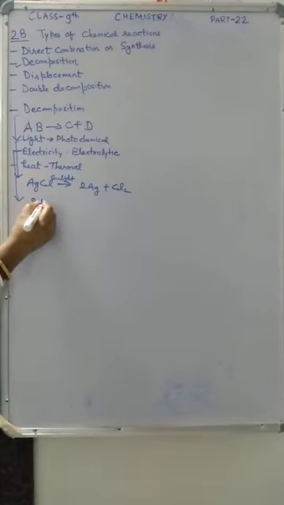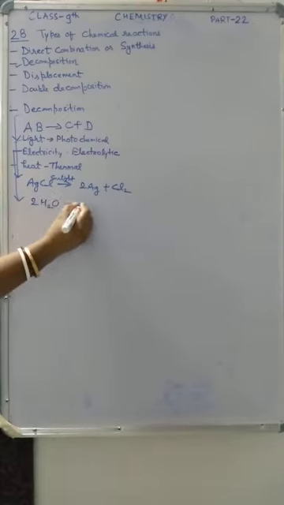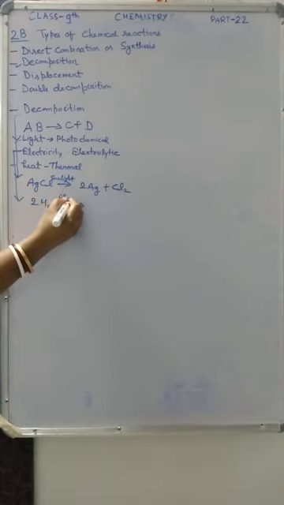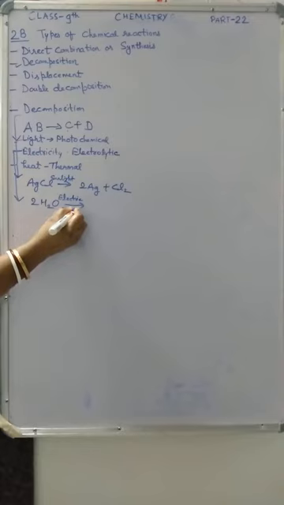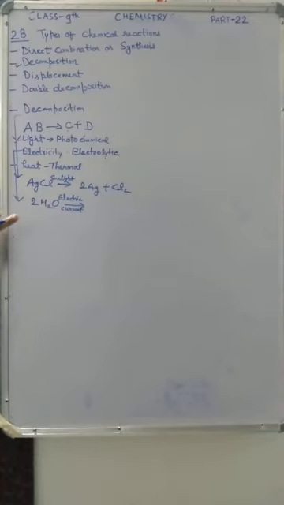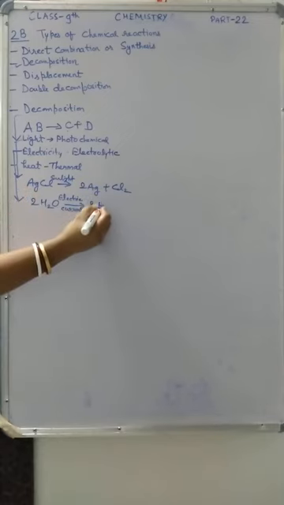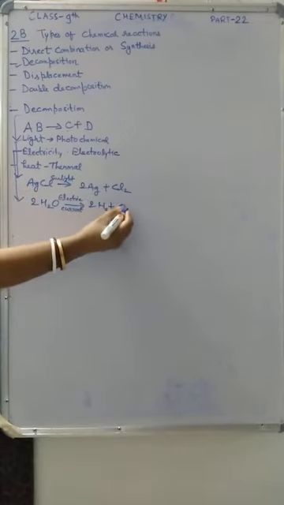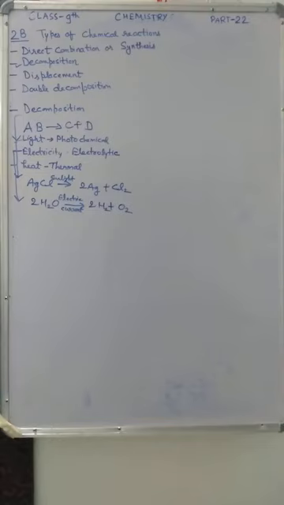If you pass electric current in acidulated water, as I explained in my previous video, it decomposes into hydrogen and oxygen gas.